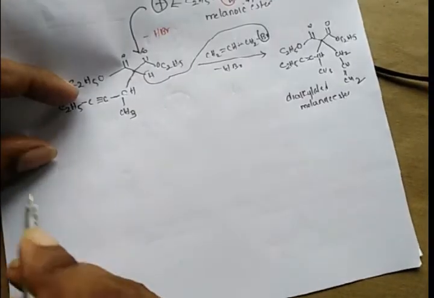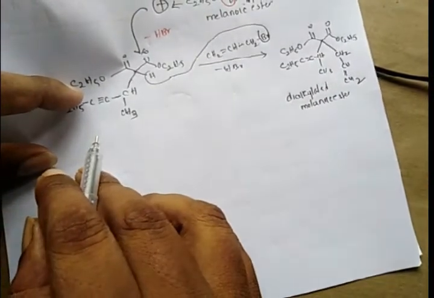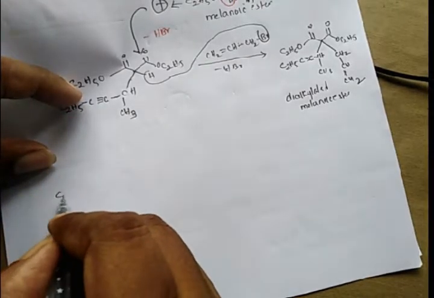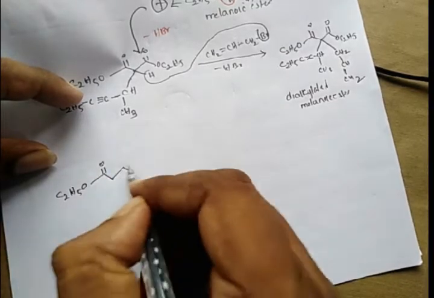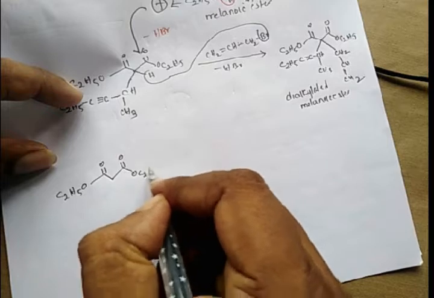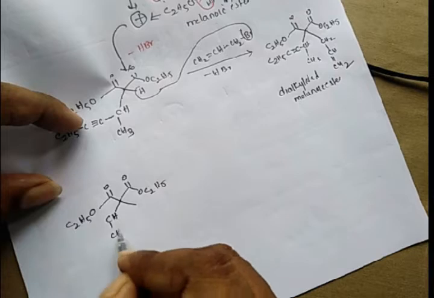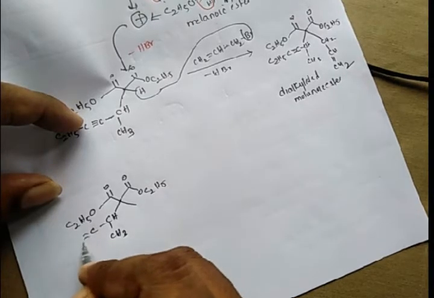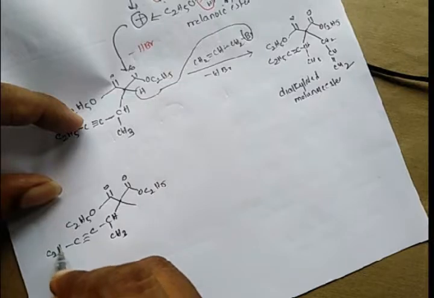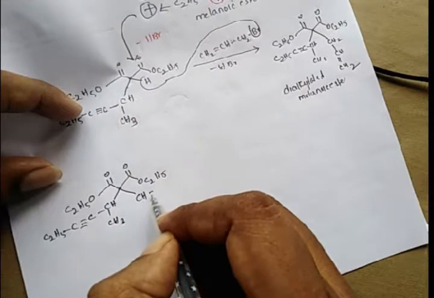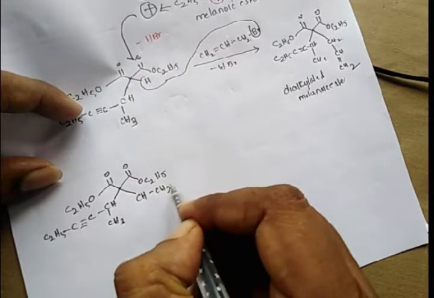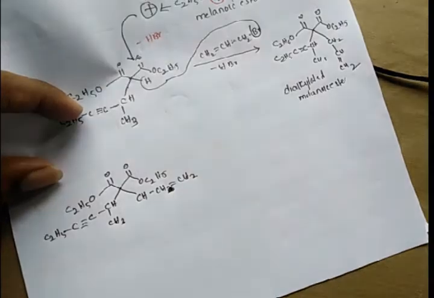Whenever this obtained dialkylated malonyl ester is treated with urea, we will get methohexital sodium. So this is part B: C2H5O, keto group, O C2H5. On one side it is CH3 C triple bond C C2H5, and on the other side is CH2 CH double bond CH2.